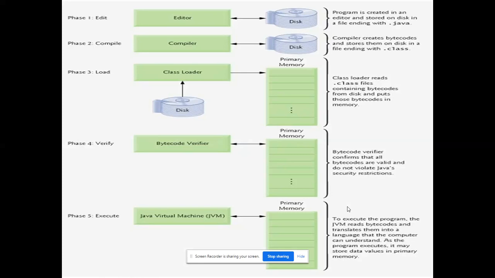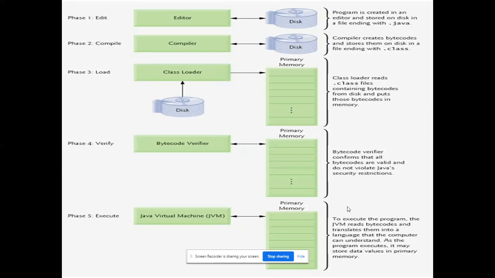And this diagram will tell about where these files will be. My Java file will be available in the hard disk. My compiler is available in the hard disk. But once it executes, the class file will be loaded from disk to the RAM via the class loader. So the green color will talk about RAM. The class loader will load my class file from hard disk to RAM. That is phase 3.